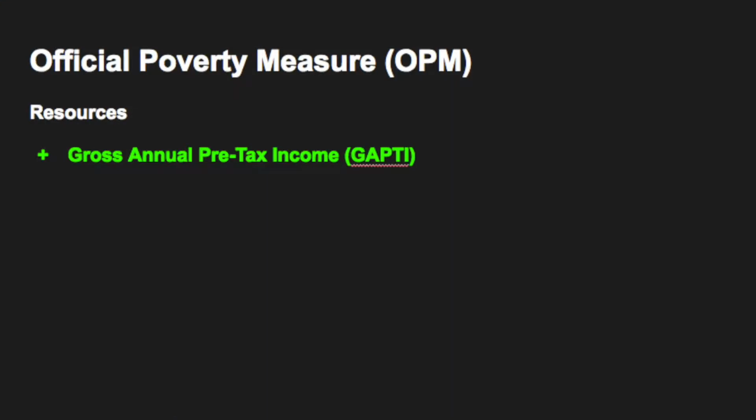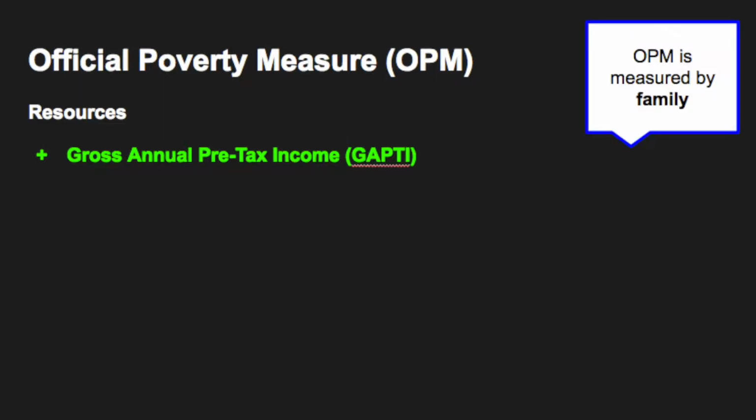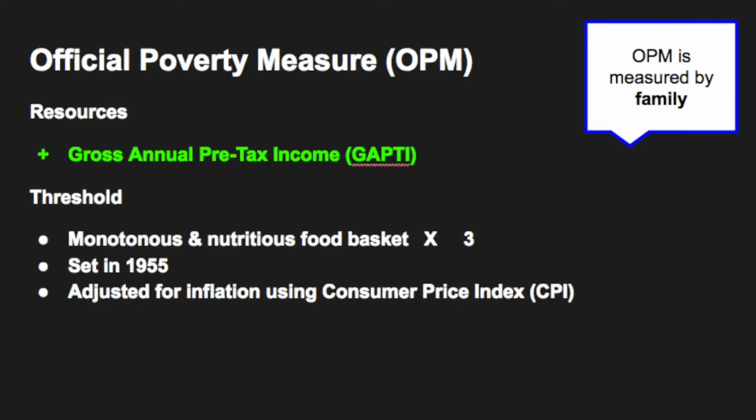To start, I will discuss the official poverty measure, or the OPM. The OPM is the measurement that the Census Bureau uses to determine poverty status. The OPM uses gross annual pre-tax income to determine if individuals and families fall above or below the poverty threshold. The threshold is determined by taking a monotonous but nutritious food basket identified in 1955, adjusting it for inflation using the Consumer Price Index, and multiplying it by 3, since food expenses in 1955 were determined to account for about a third of a family's income. These thresholds are then differentiated by household makeup.